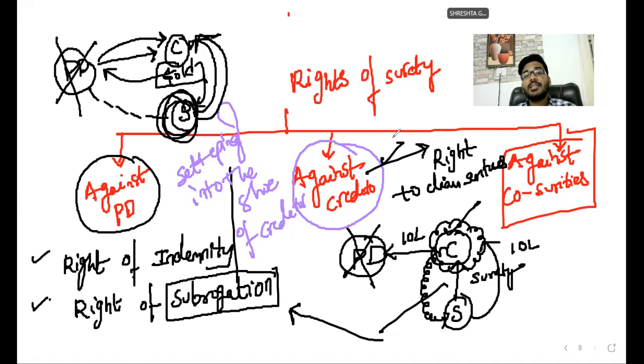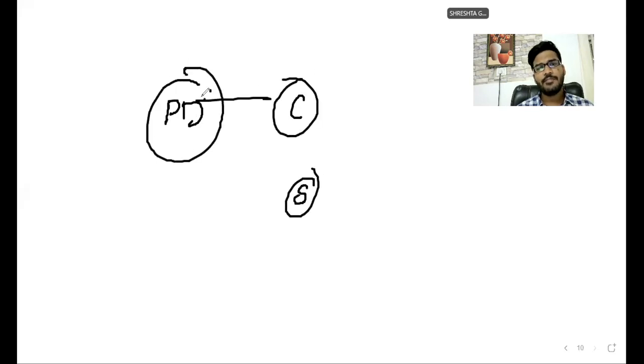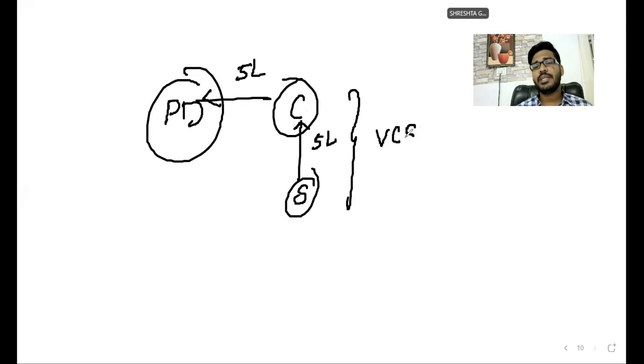There is nothing but a right to claim securities. Clear, sir? Then the right to claim securities. Suppose, listen, sir. The principal debtor is there, the creditor is there, the surety is there. The creditor provides a 5 lakhs rupees loan. The surety provides a 5 lakhs rupees guarantee. Normally, it's a valid contract of surety and a valid contract of guarantee.